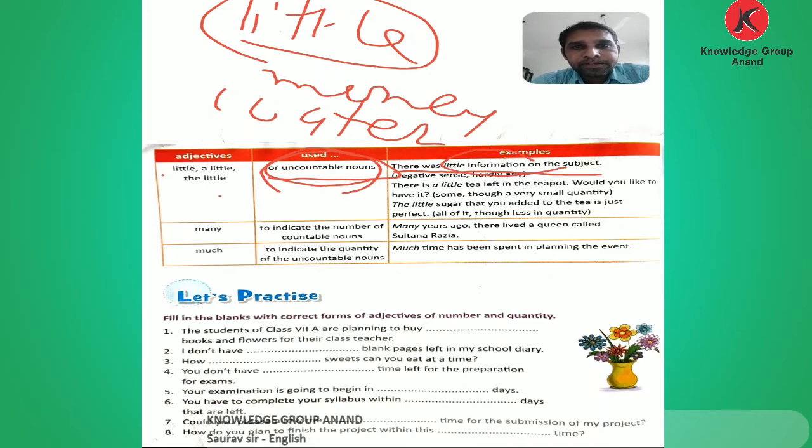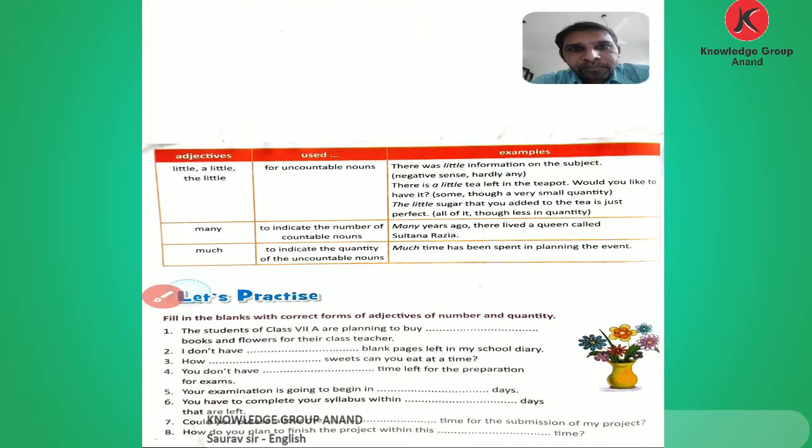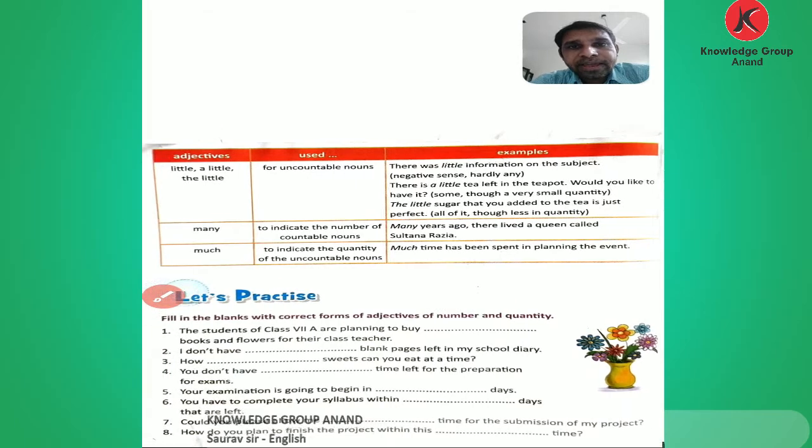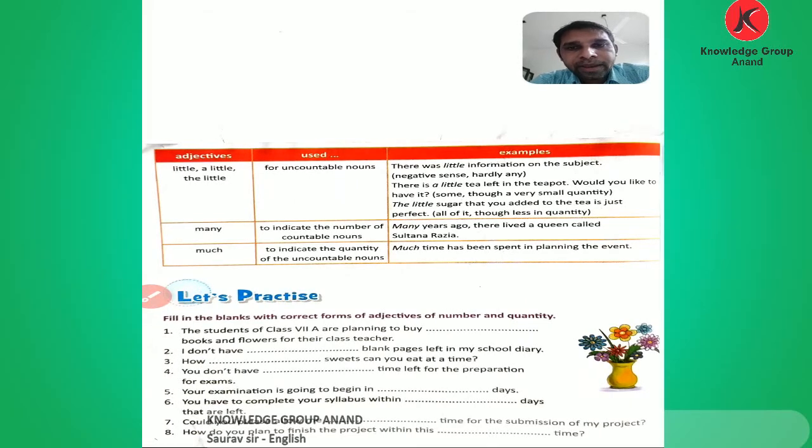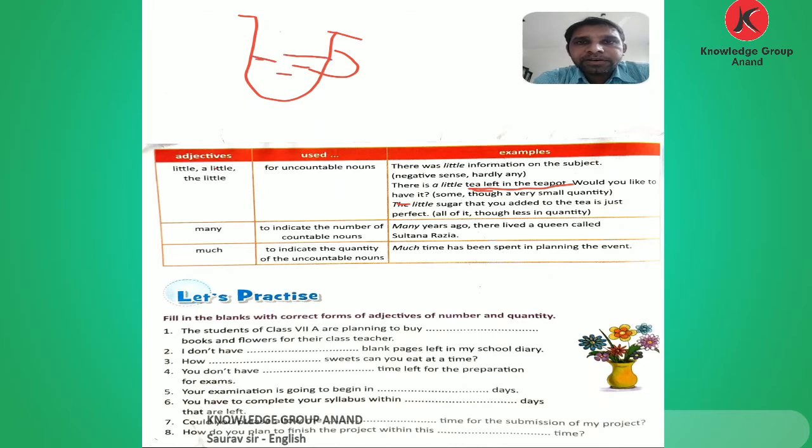Little information is negative, hardly any. Now see a little: there is a little tea left in the teapot. Would you like to have it? It means some, though a very small quantity. If given a cup, this is a little tea.